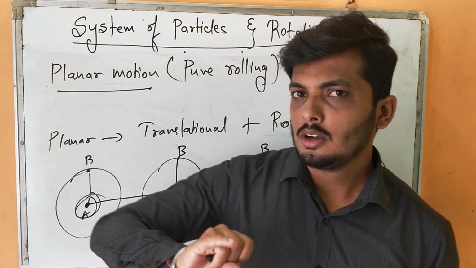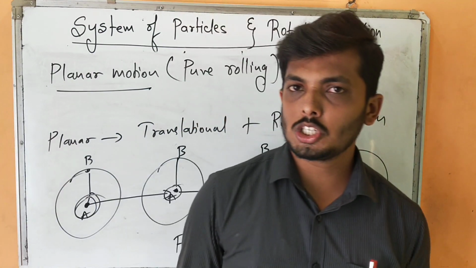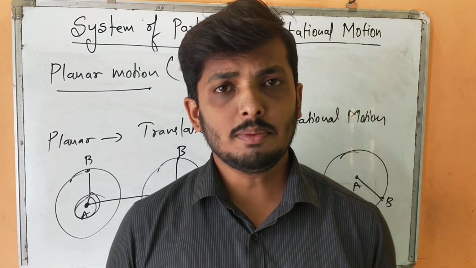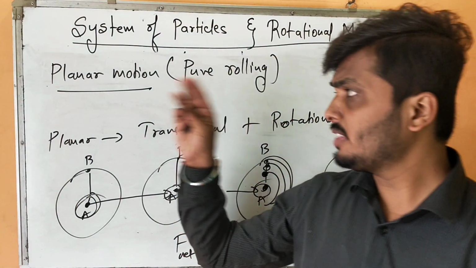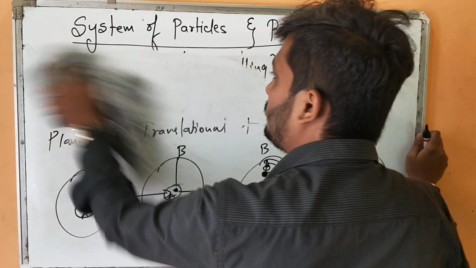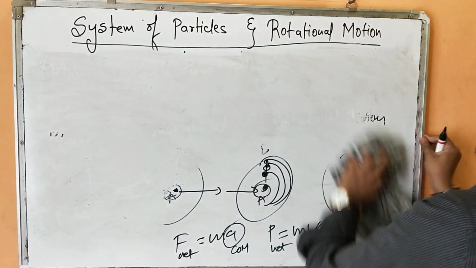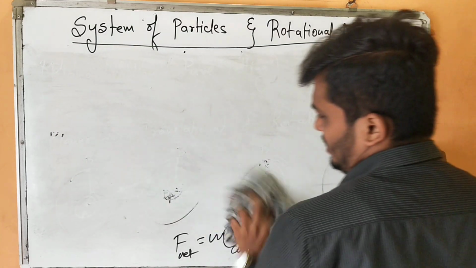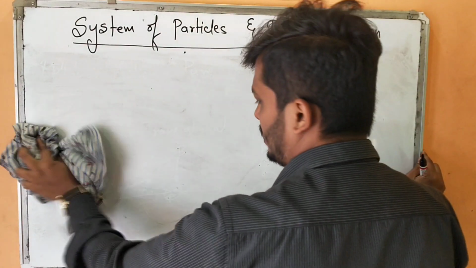So right now you understand rigid body, two types of motion: translational motion and rotational motion. Translational has two types, rectilinear and curvilinear. Then rotational. And then the last kind of motion, that is planar motion. Now, this topic, the rotational motion topic, is an extension of the motion in a straight line as well as motion in a plane topic.